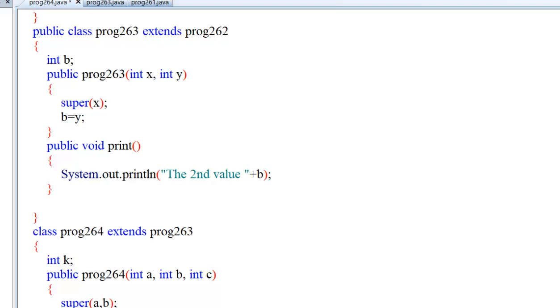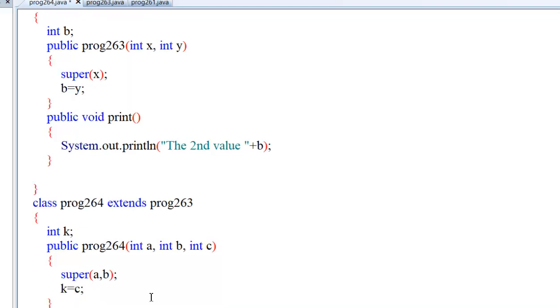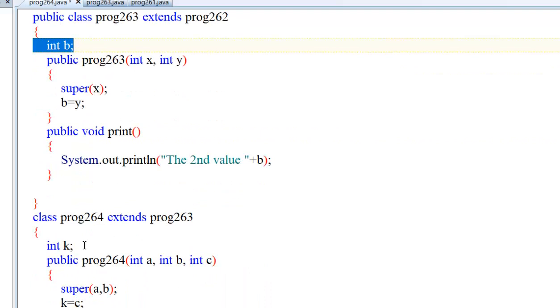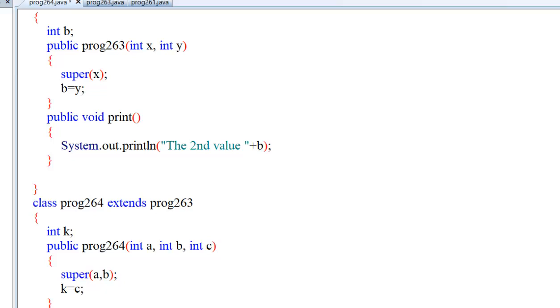So we can do all sorts of calculations here. Public void display. Okay, I want to display the values of all three. Now this a value, this b value and this c value, or take it as k. See whether it is accessible or not. System.out.println a plus space plus b plus space plus c.